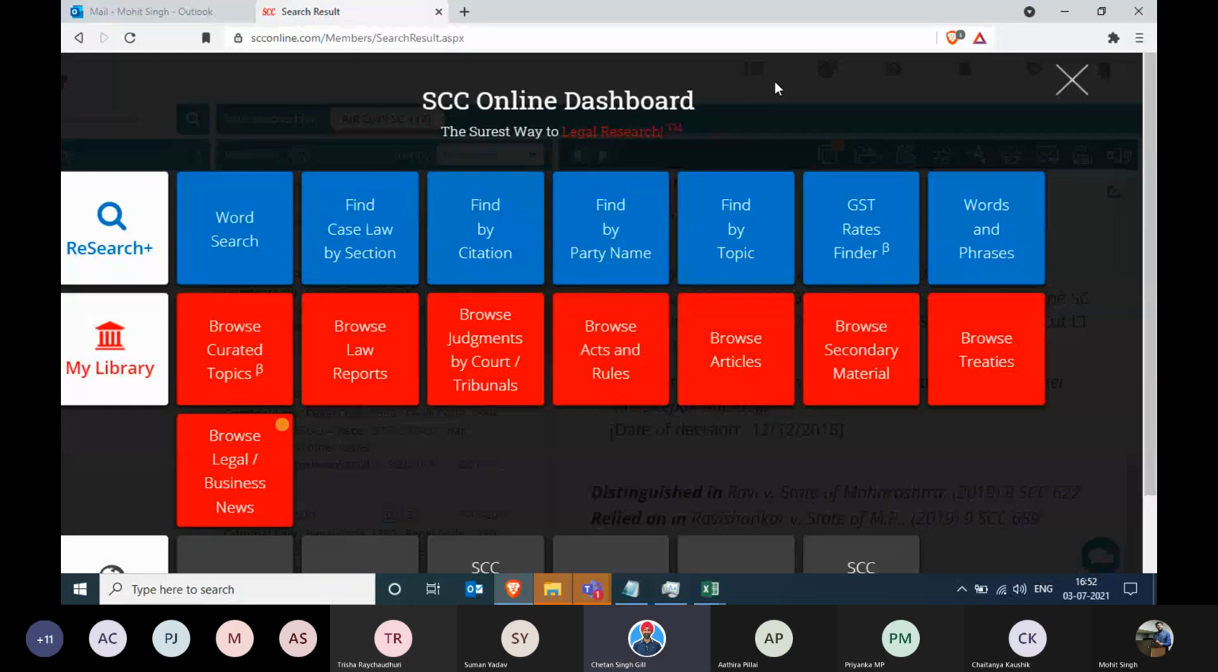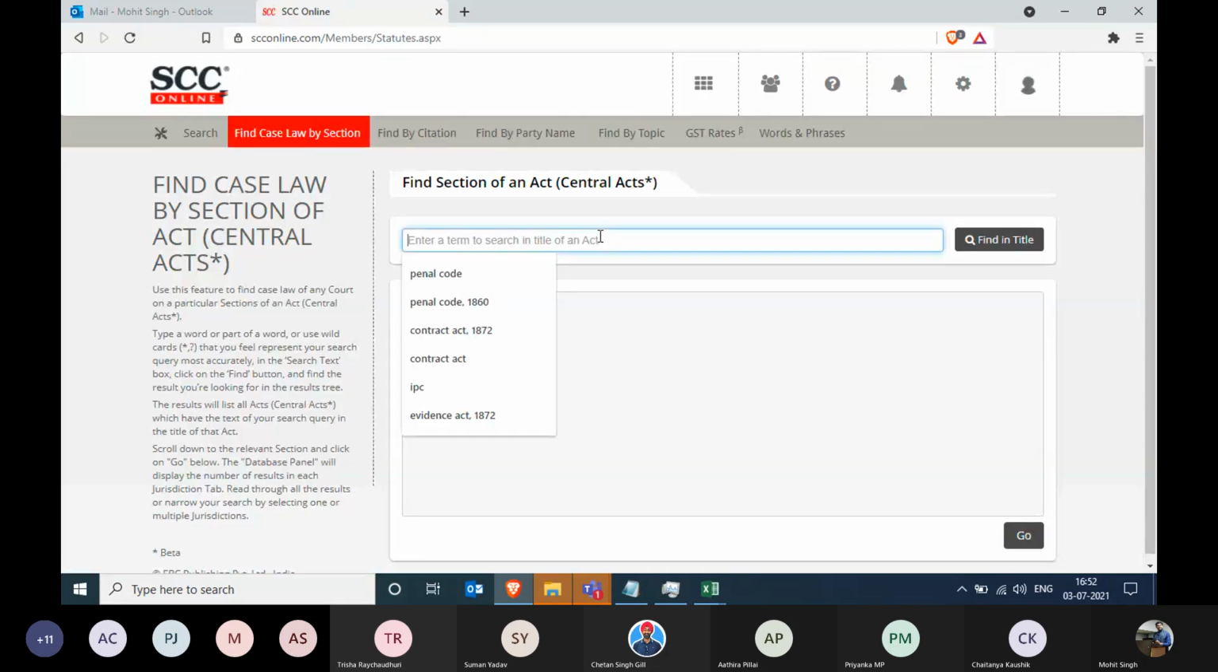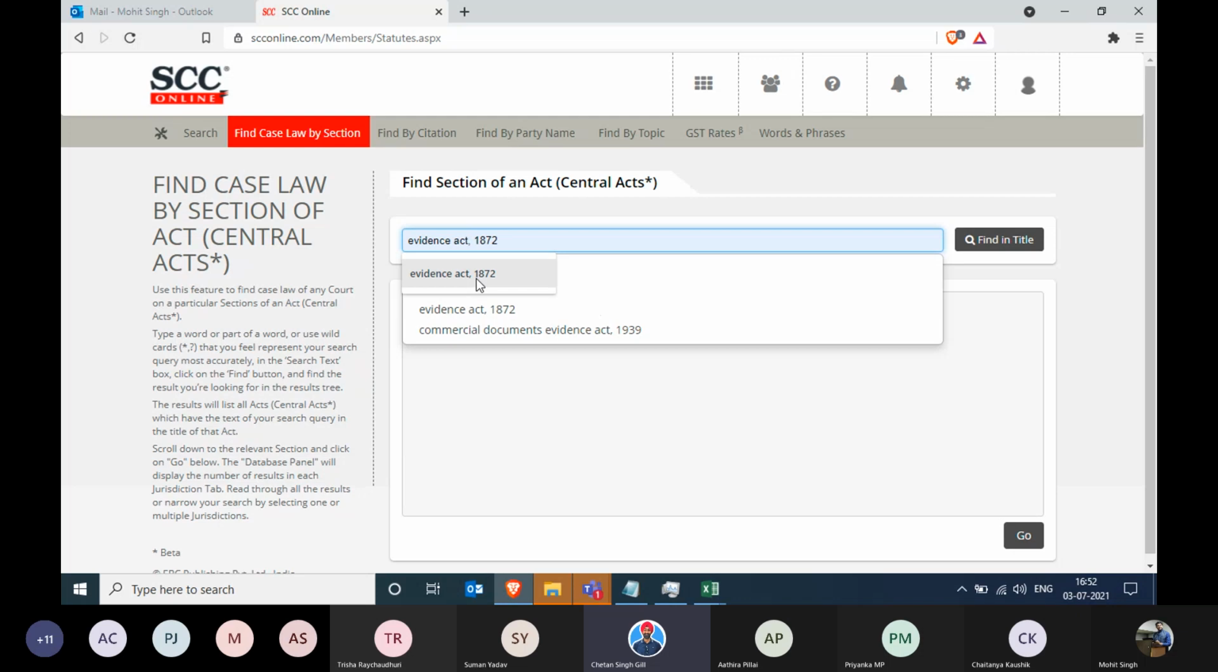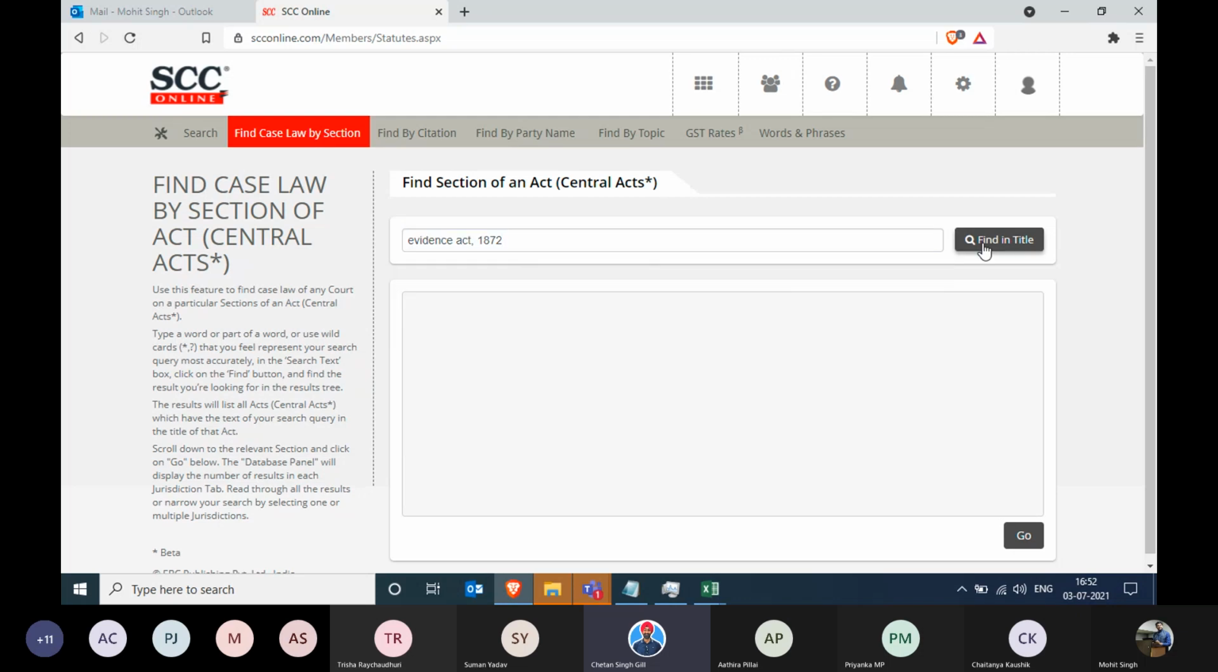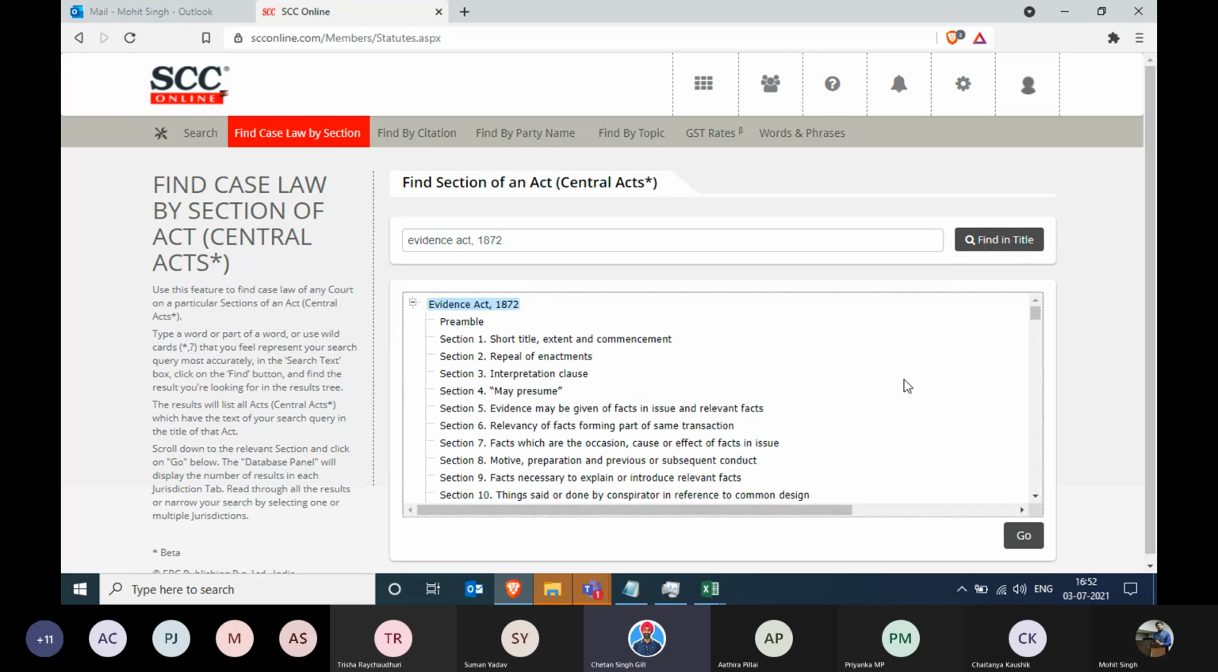And go to find case law by section. You can pick any section of any act when you want to see judgments on that particular act. Mohit, could you please take Evidence Act? So don't write the words Indian Evidence Act, Indian Penal Code, Indian Contract. Just write the second word, the main word. So Evidence Act, Contract Act, Penal Code, that's it.